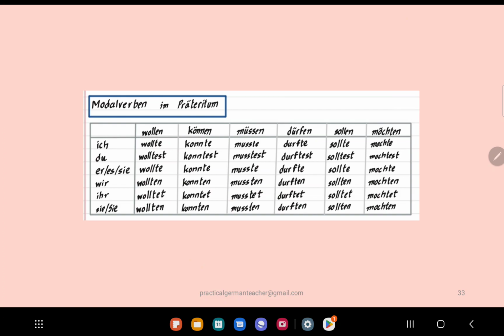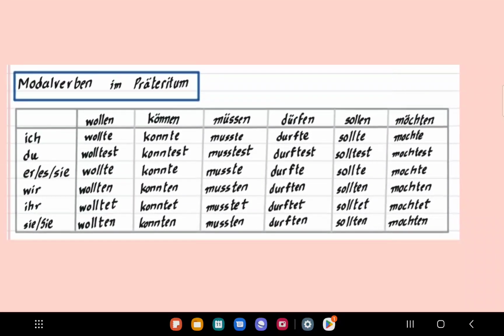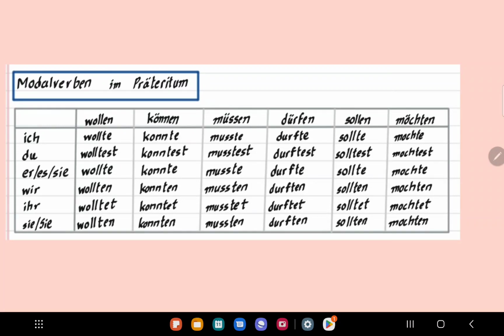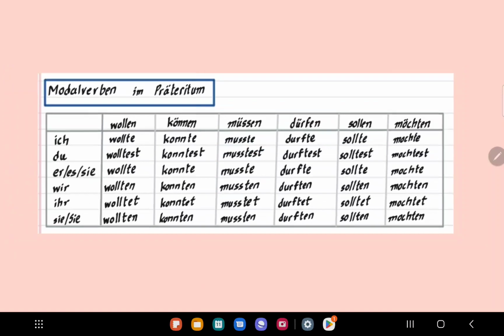Let's look at Modalverben in Präteritum. This is important. You should remember this table because it's used quite often in spoken German. I don't want to go through all of it, but I'll just go through the forms for ich: ich wollte, ich konnte, ich musste, ich durfte, ich sollte, ich mochte. If there is some mistake, please let me know in the comments.